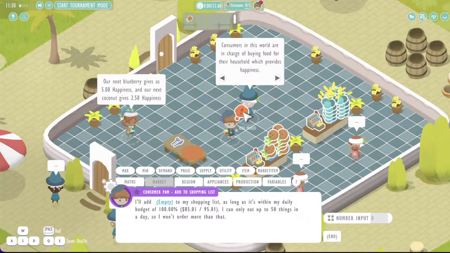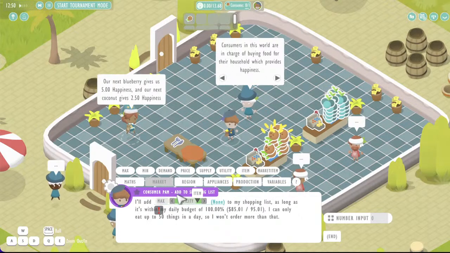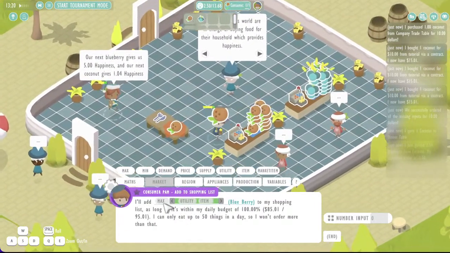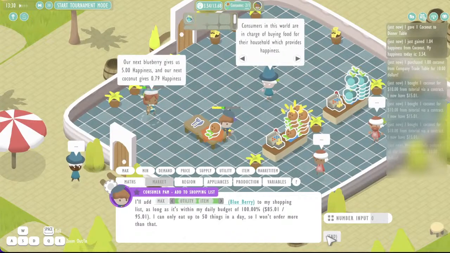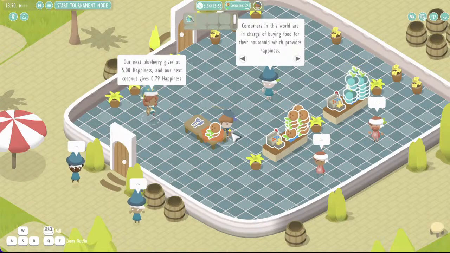You can create what we call ideas, where instead of just doing things manually, like buying that coconut or that red berry over and over, you can also program your agent to do certain things. The wizard is going to give you all the details, but long story short, you can put this together this way, and basically instruct your character to produce the maximum utility. And there the character goes, purchasing things that give them the max utility.